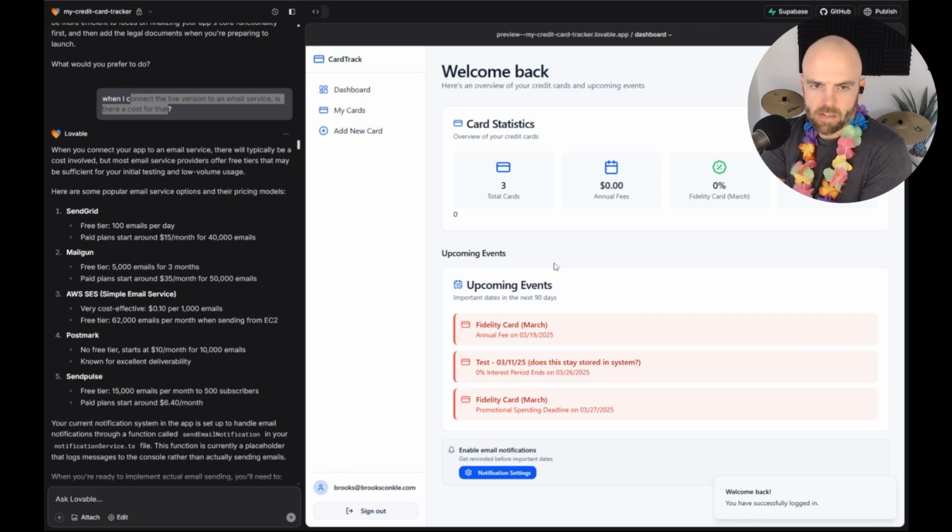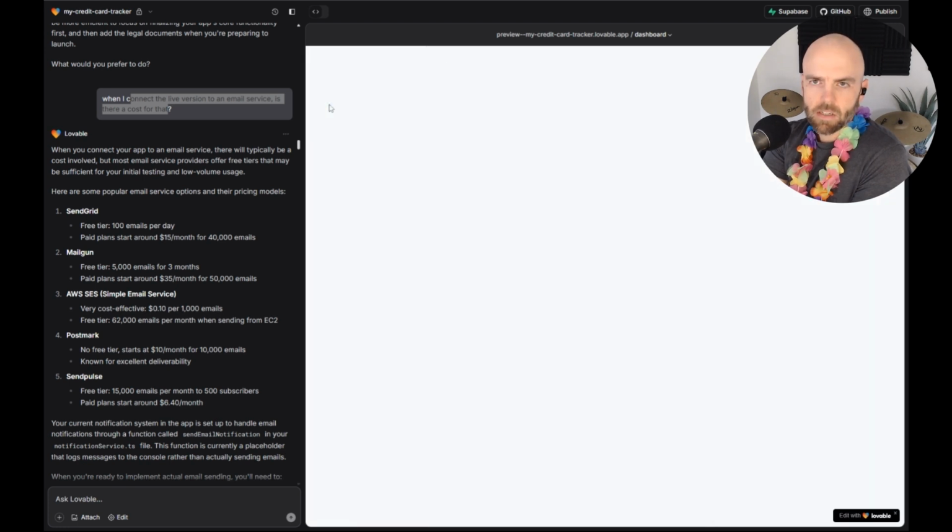I have 3 sample cards in here, and here's kind of what this looks like. So here's the dashboard, which is pretty neat. If you have something that's coming up in the next 90 days, it originally was 30 days, but I thought 90 days would be better. So anything coming up in the next 90 days, it gives you these notifications. Let me go to my cards just so you can see the details.